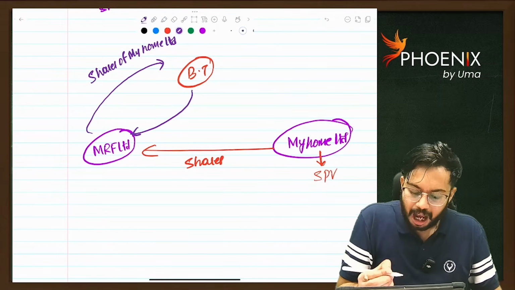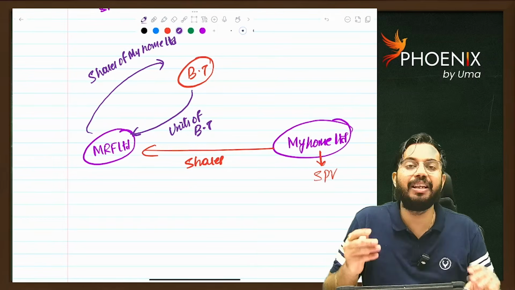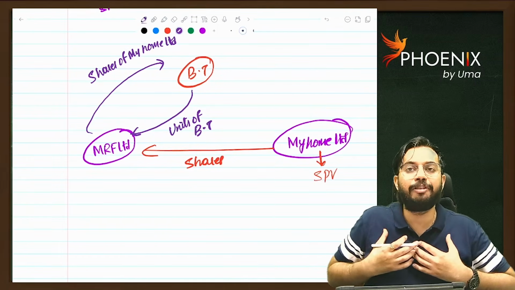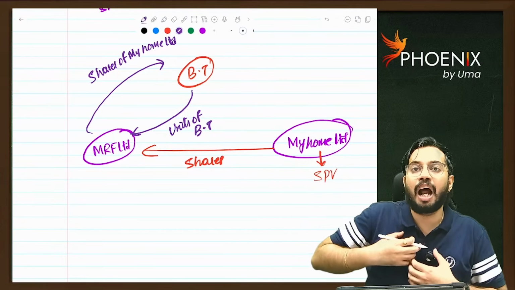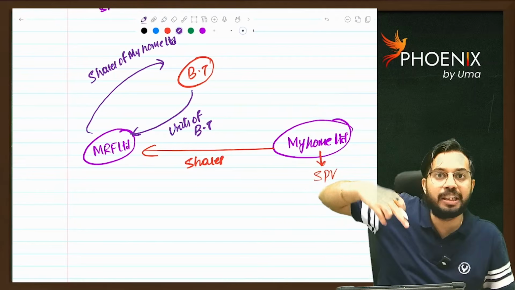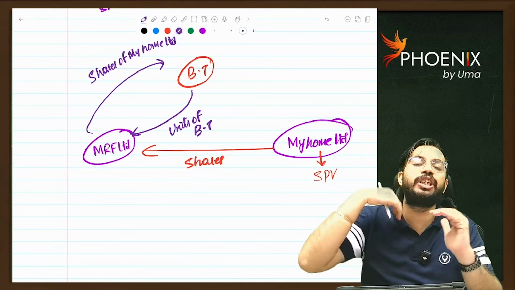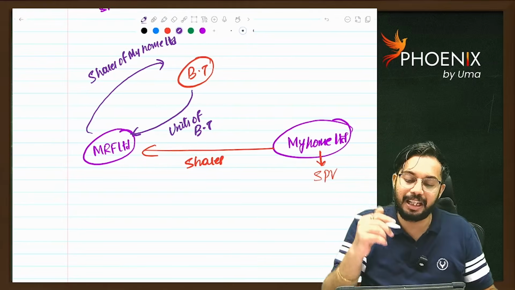In return, MRF Limited will get units of the business trust. So here there is an exchange. MRF Limited, the shareholder of My Home Limited, is transferring shares of My Home Limited to the business trust and the business trust is giving units. So there is an exchange of My Home shares for getting units of the business trust.